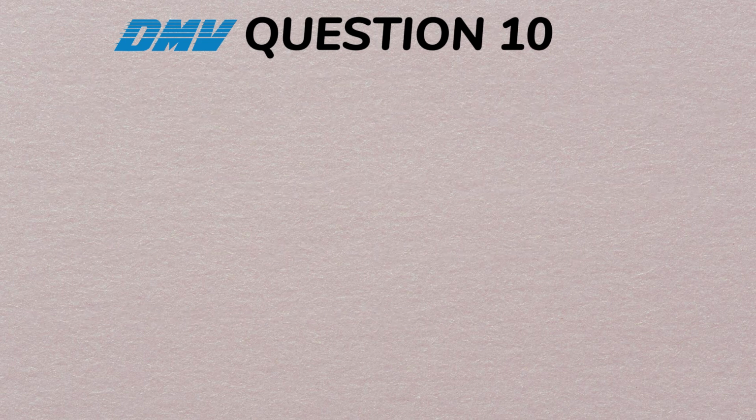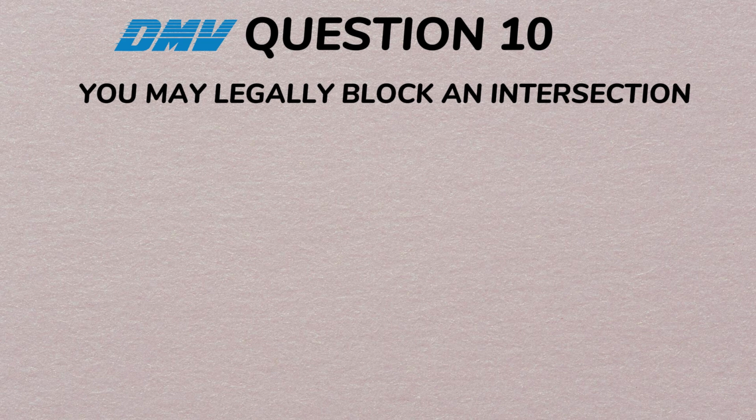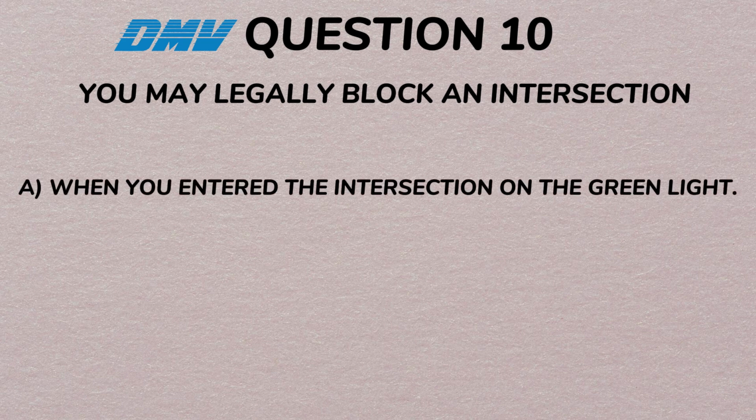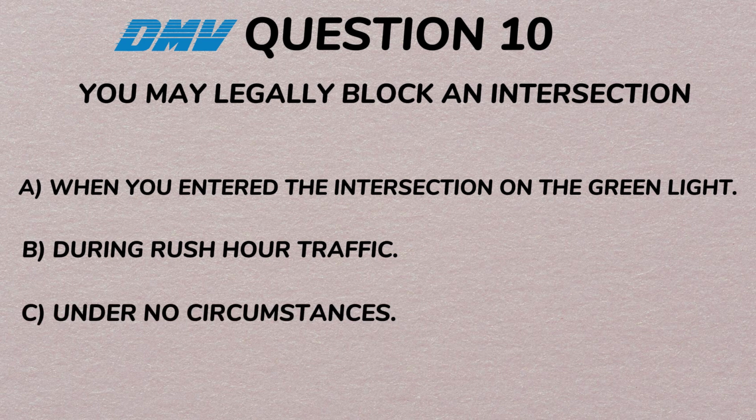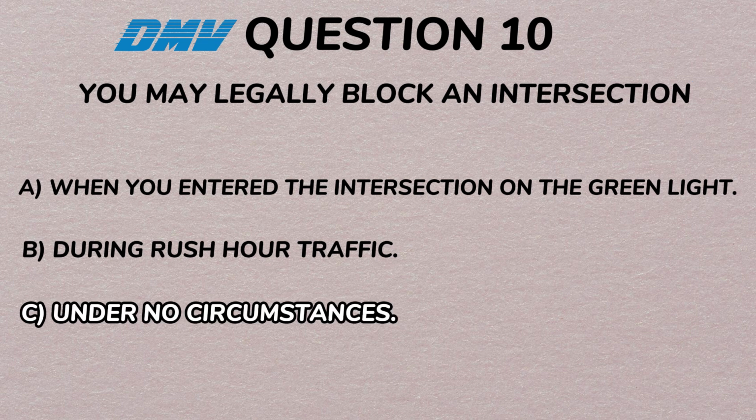Question 10. You may legally block an intersection. A. When you entered the intersection on the green light. B. During rush hour traffic. C. Under no circumstances. Correct answer, C. Under no circumstances.